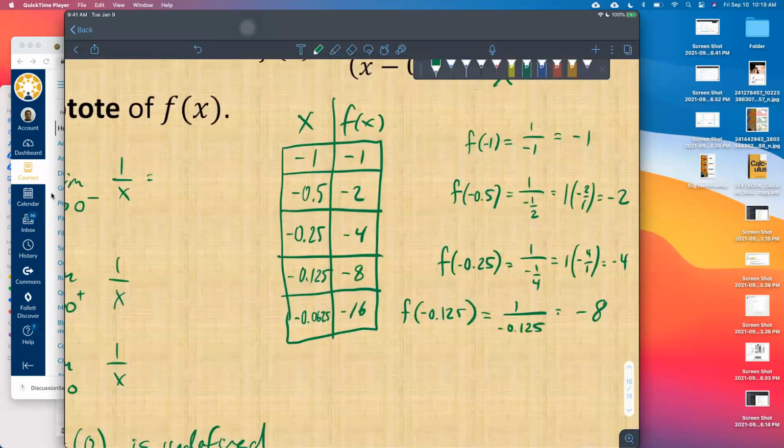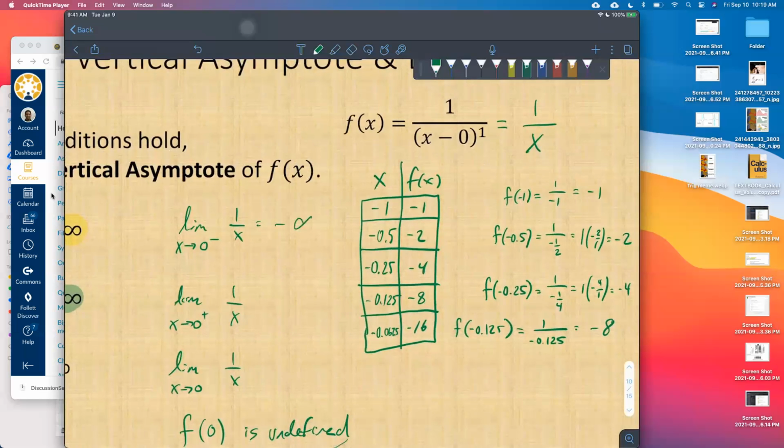As we put in smaller and smaller numbers, this limit would be negative infinity, right? We need to choose values that are even smaller, and the function would grow even greater. You can do this on your own for the other side, and you would get positive infinity. The main thing I wanted to show here is that if you have 1 over x and you get numbers that are smaller and smaller in the denominator, the function actually grows larger and larger.